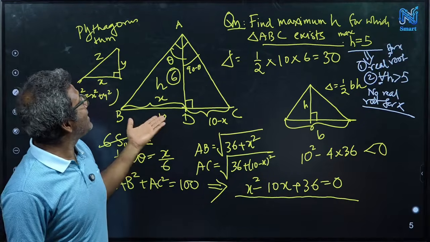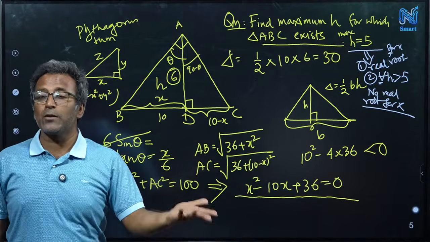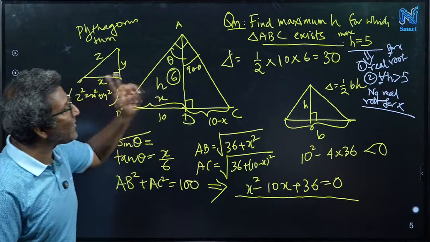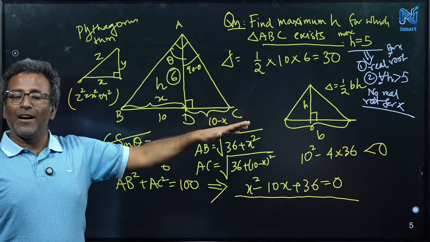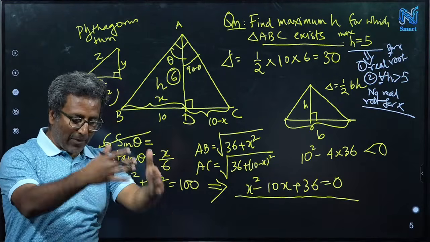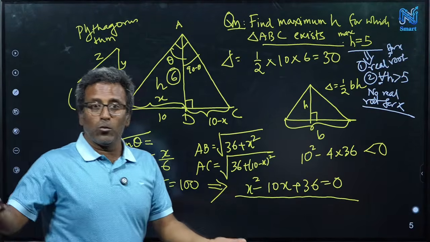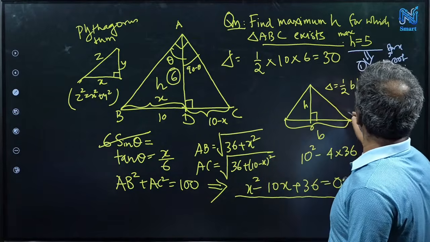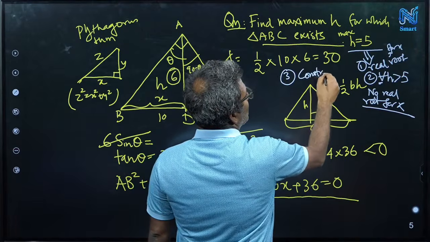You have shown there is some x, you found some quadratic equation, and for the quadratic equation there is a solution. That's not enough. You have to construct a triangle. You have to demonstrate a triangle with h equal to 5 and base equal to 10 and the right angle. You have to show, look, I can construct a triangle like this. It might have violated some triangle inequality, I don't know, so you have to be careful. Just demonstrate a triangle, then you are done. So the final thing, number 3, is to construct a triangle with this.